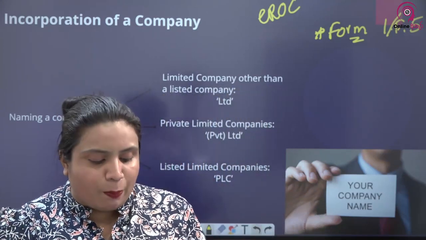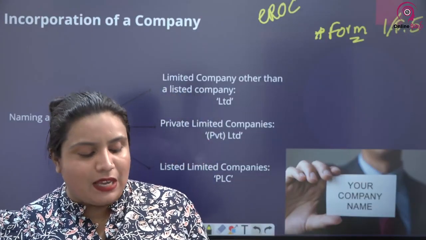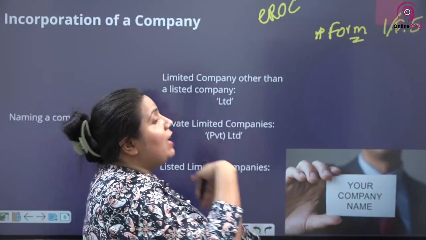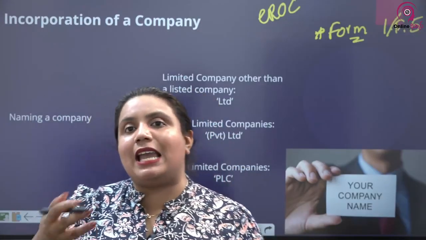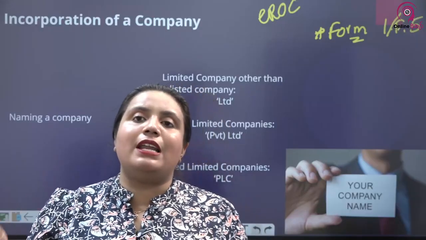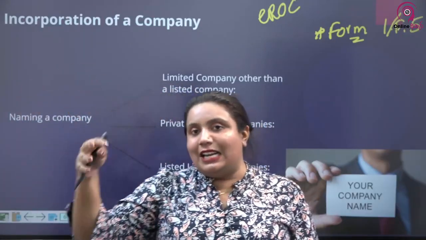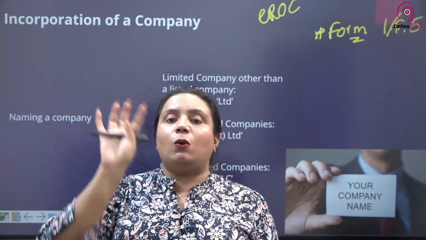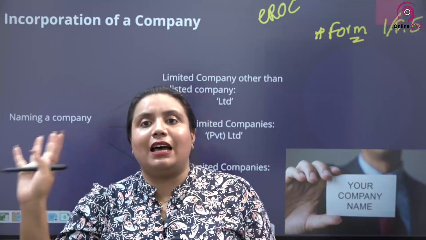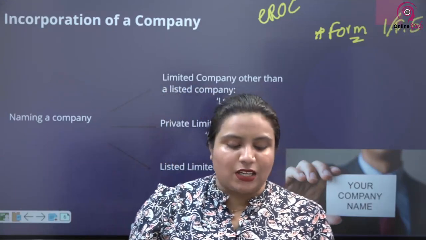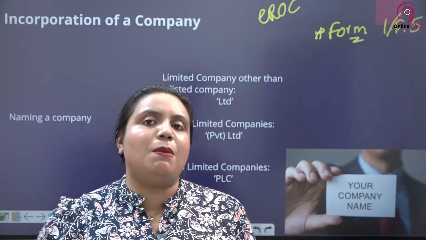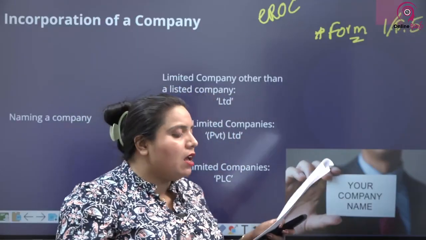So anyway, it will have the proposed name of the company, registered address of the company, names and addresses of the initial directors, shareholders. Why do we say initial directors? Because Form 1 is not upgraded from time to time. Form 1 will only have details of the first directors, because directors will change over time. Shareholders will change over time. In Form 1, we only have the initial people's names and addresses mentioned, not of the people who changed thereafter. Shareholders, secretaries, all of their details will be mentioned. Those are the main things that you will find in Form 1.